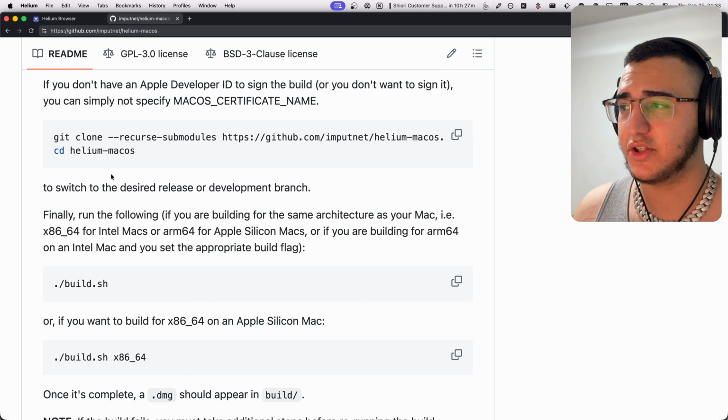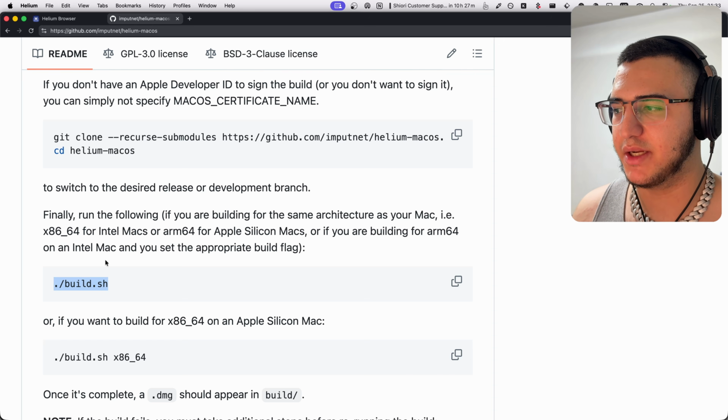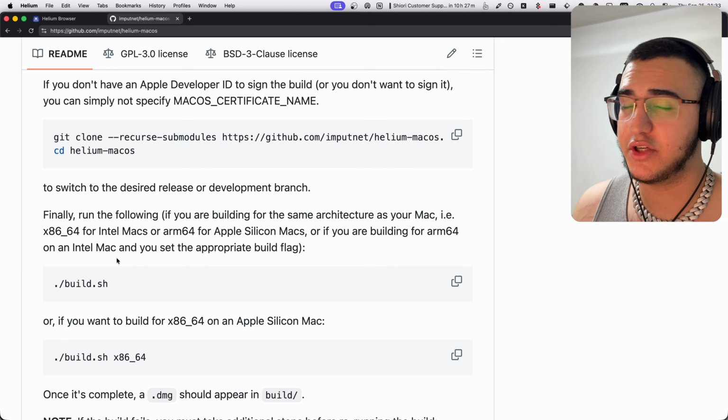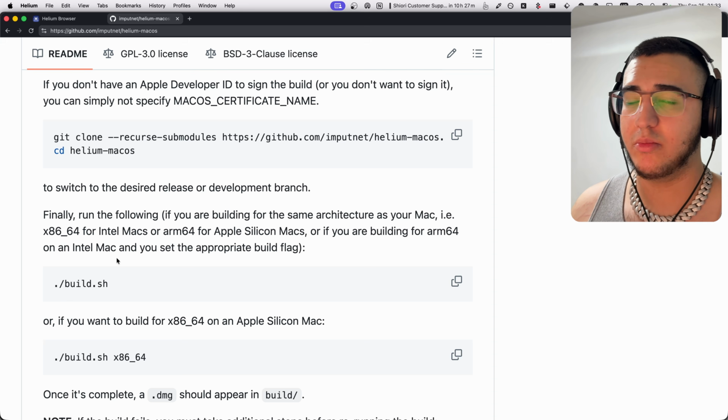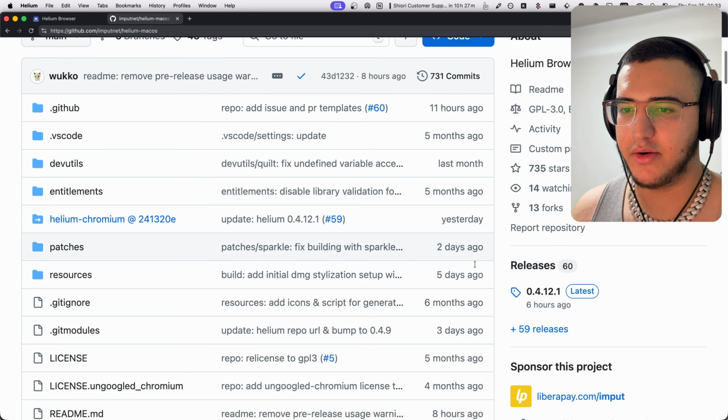At least when I got into Helium, I actually had to build the entire browser from scratch. Now the process itself isn't really complex. You just install a couple of pip packages and you run this build script that is kindly provided by them. The issue was on my side, that it took almost 2 hours to compile. Now thankfully you don't have to do this anymore. You can just come here and download the release.